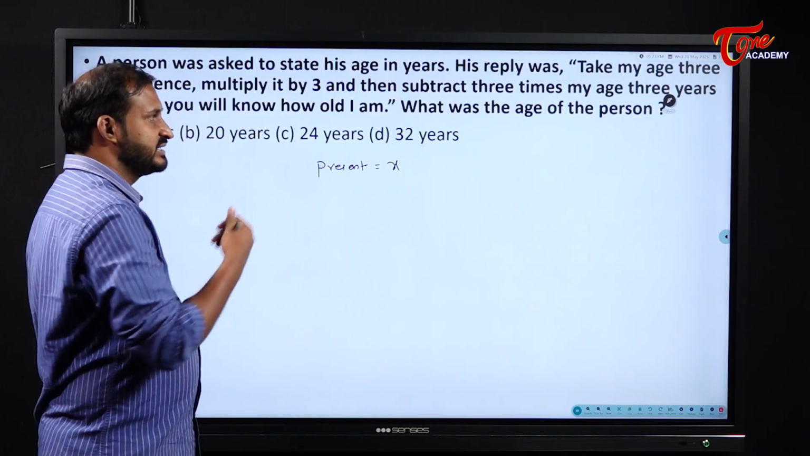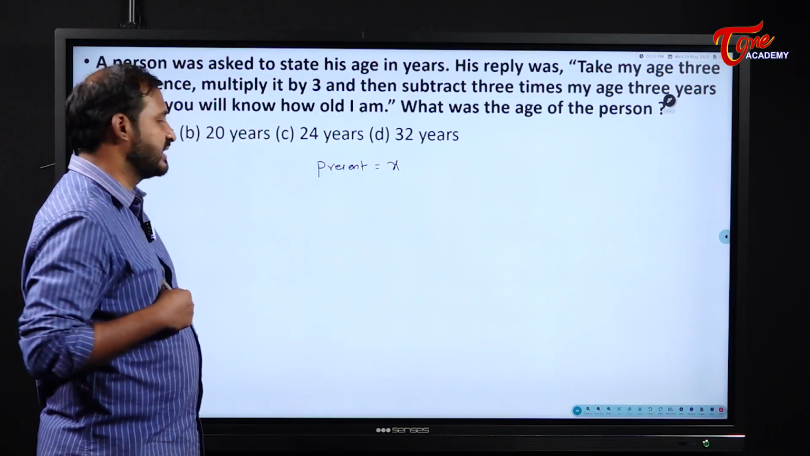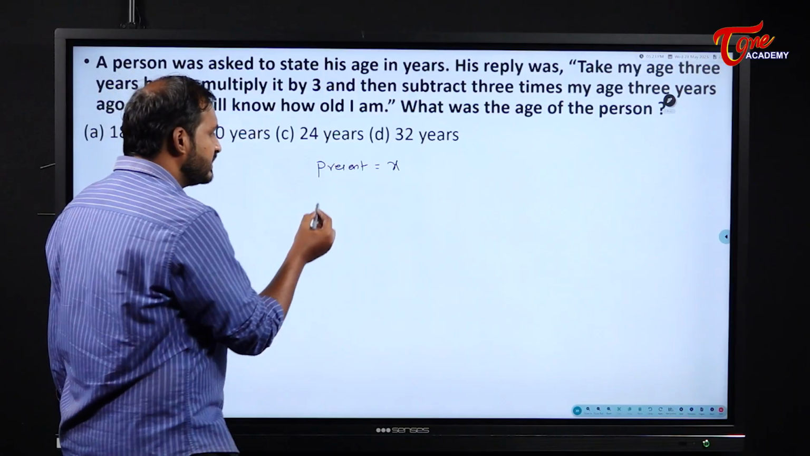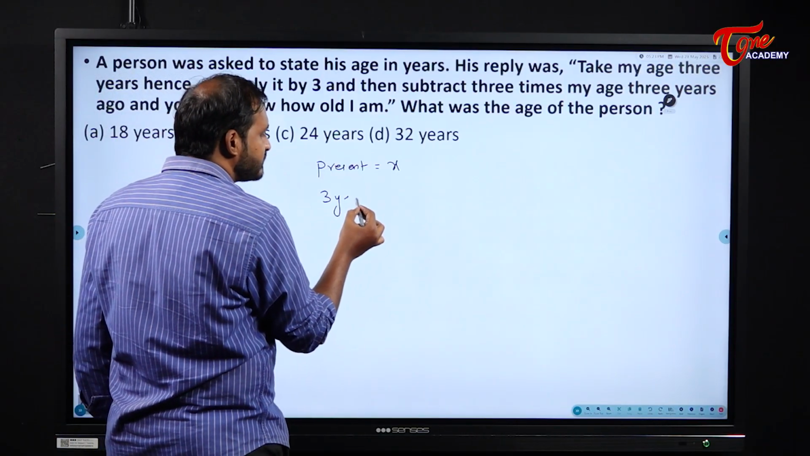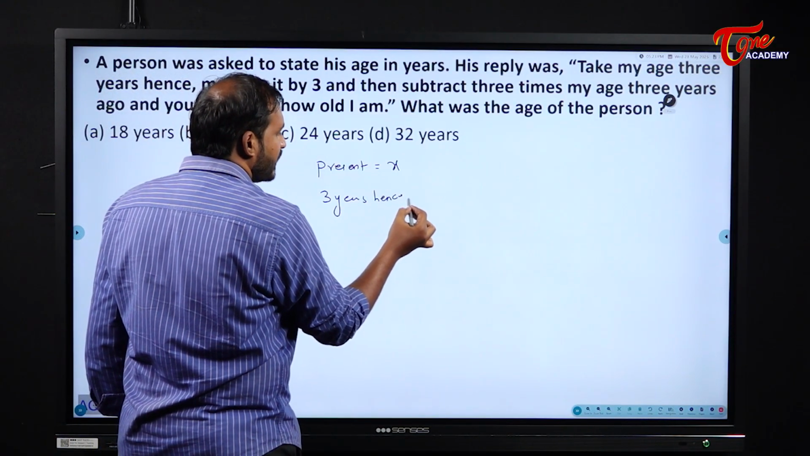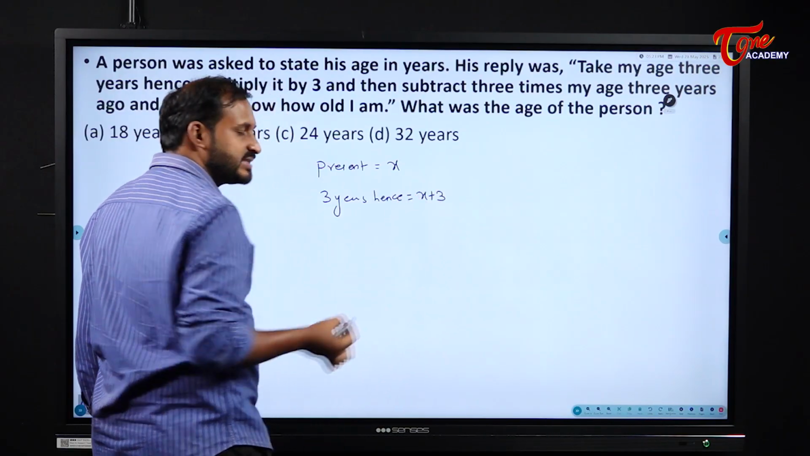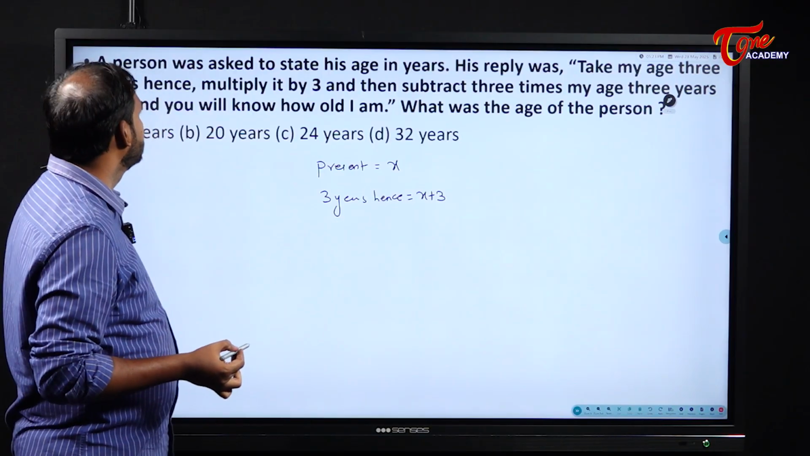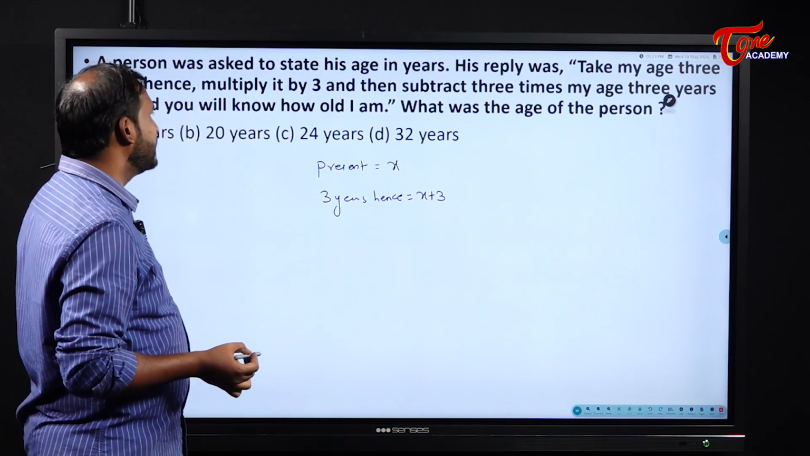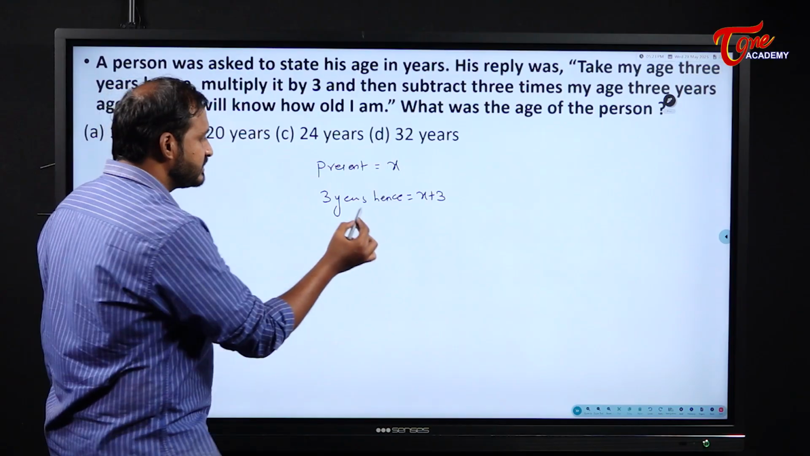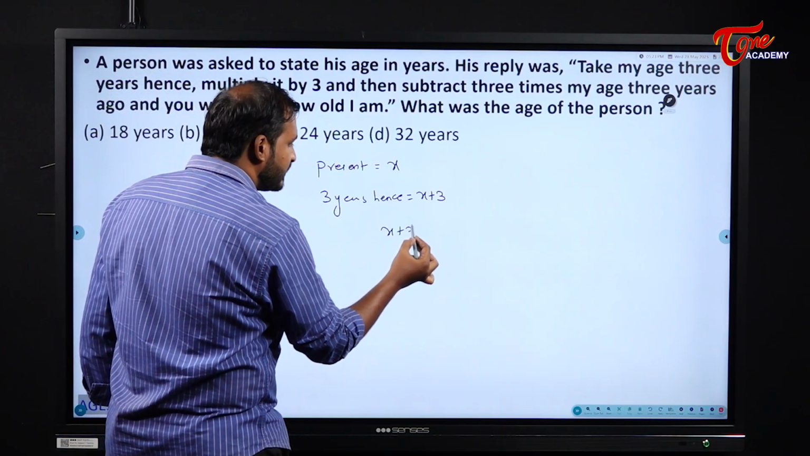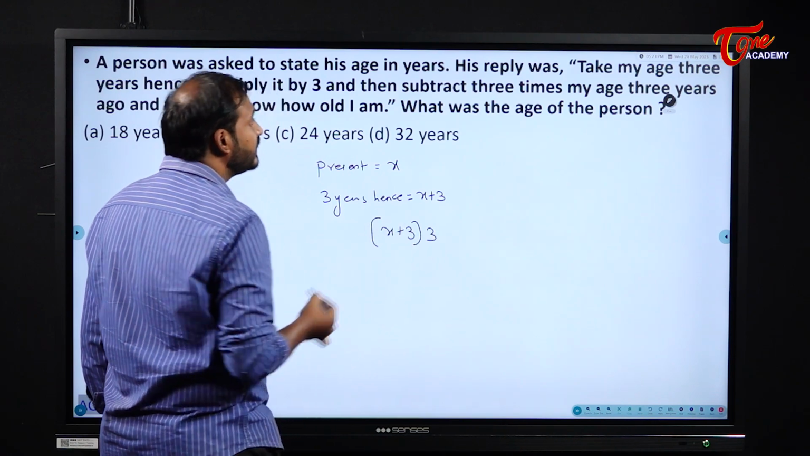Why? Because he is telling a statement. Take my age 3 years hence. If the present age is x, 3 years hence means after 3 years what will be his age? X plus 3. Okay, take my age 3 years hence, multiply it by 3. That means I should multiply this x plus 3 with what? 3. Okay, multiply with 3.